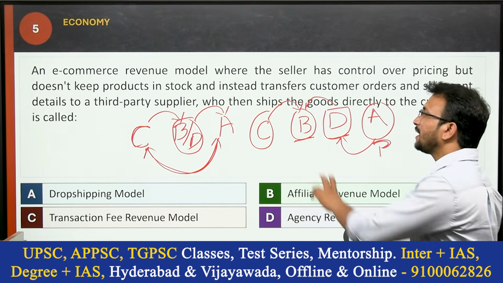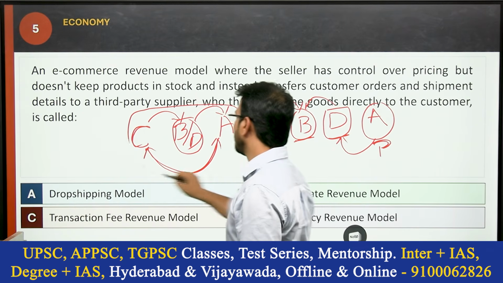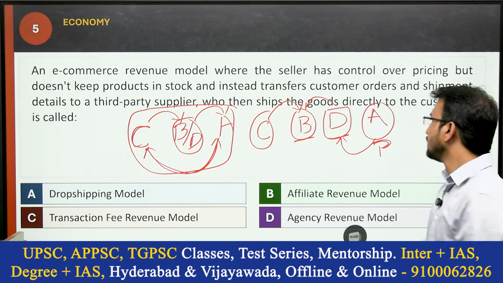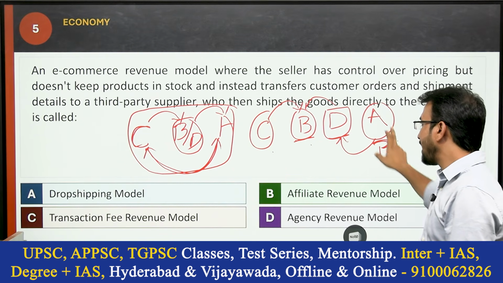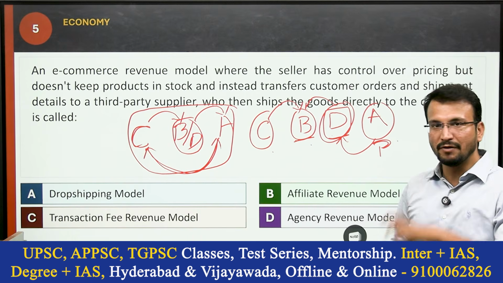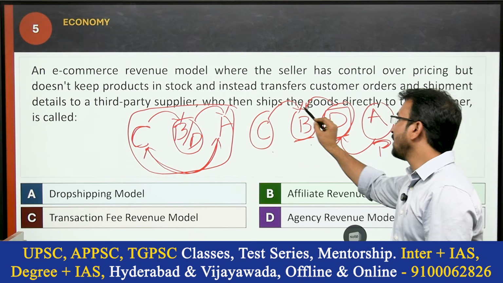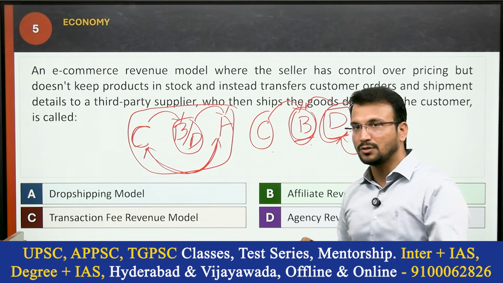Okay, what is this model actually? In the question, he is asking what this model is. In regular e-marketplaces, this will happen: customer, marketplace, and suppliers and producers. So goods and services are maintained in stock. Sometimes the e-marketplace, like Amazon, also maintains some stocks.